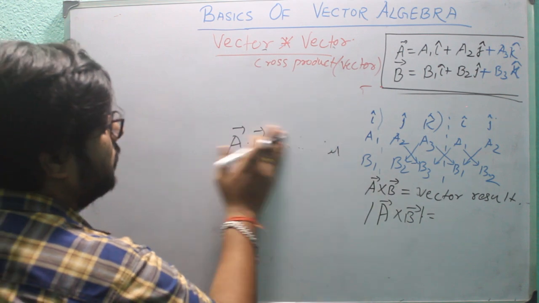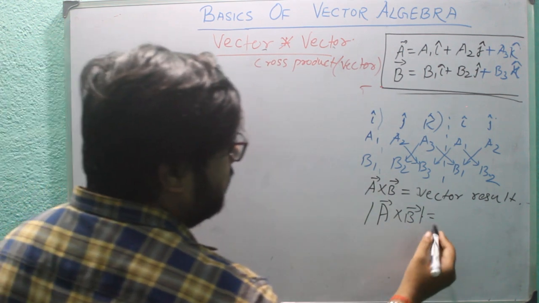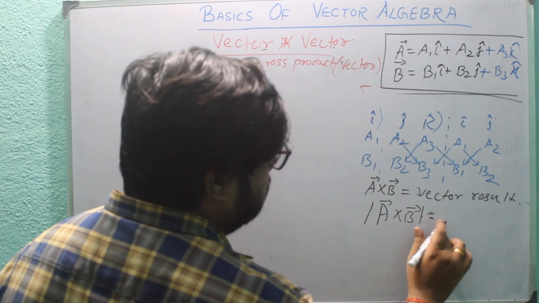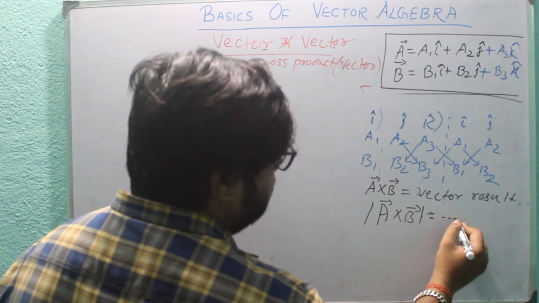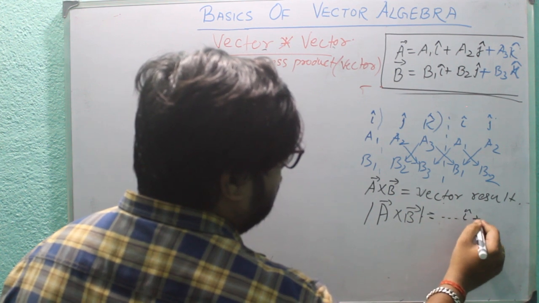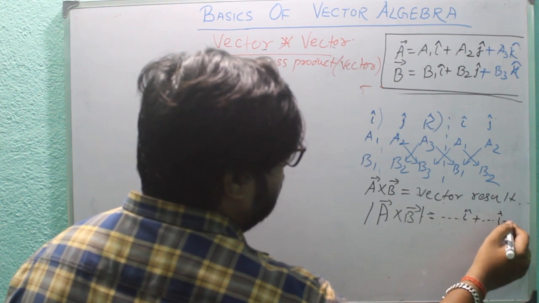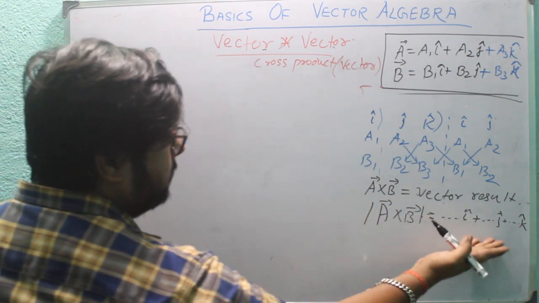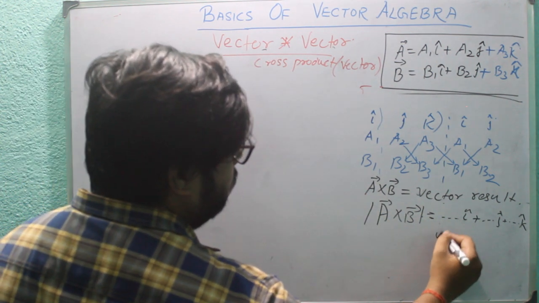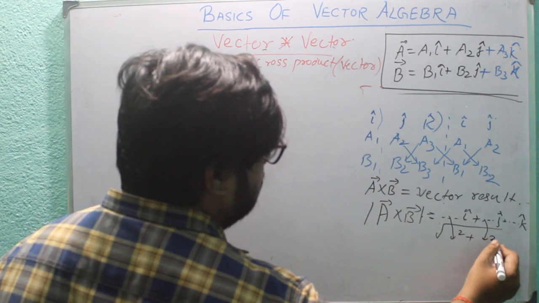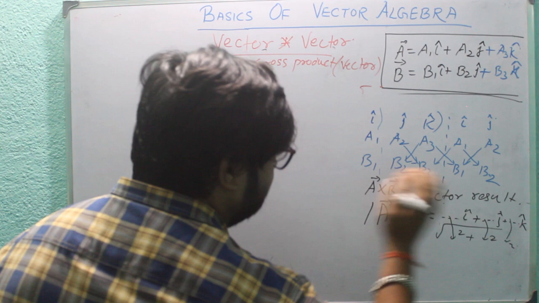So no magnitude is required, but for A cross B we need magnitude. The magnitude uses the same formula: from i cap, j cap, k cap we find the square root of this one squared plus this one squared plus this one squared.